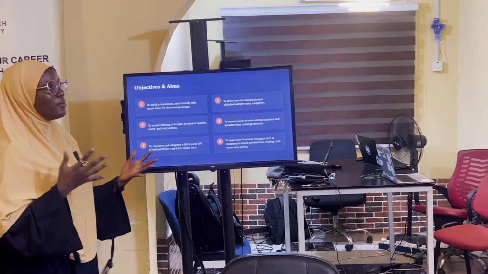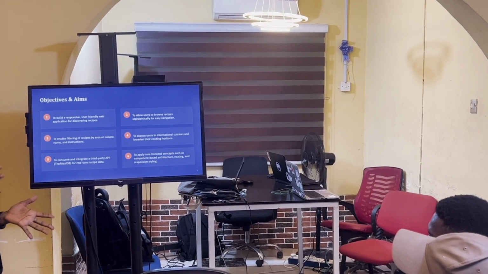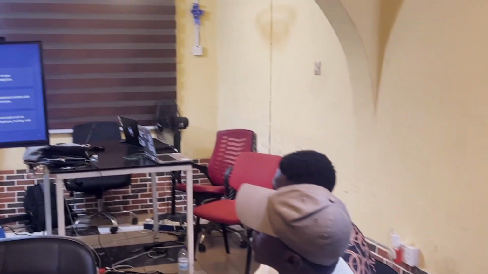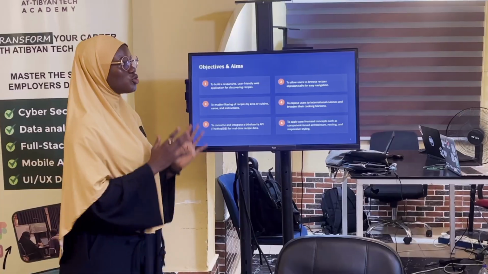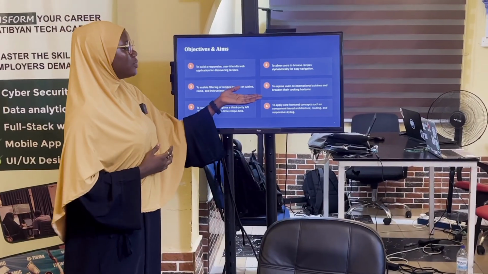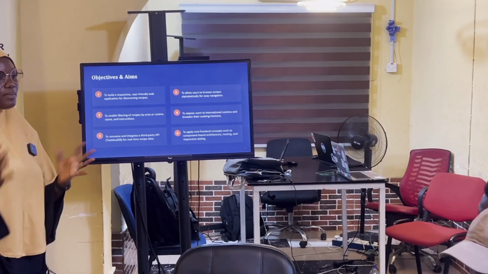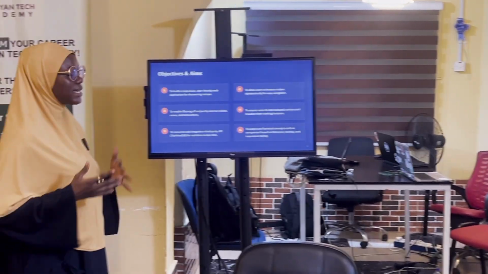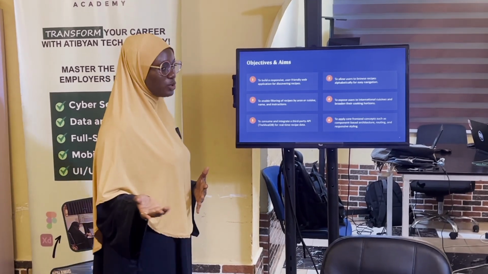You don't have to be confused about what to do. If you are looking for a particular recipe, you can easily just go for what sounds like it instead of browsing through a bunch. Third one will be to enable filtering of recipes by area or cuisine name and instructions. So these recipes are not just lists of ingredients. The fourth one is to expose users to international cuisines and broaden their cooking origin. So if you are bored of cooking a particular type of food, you can decide to explore and browse through a bunch of other recipes.